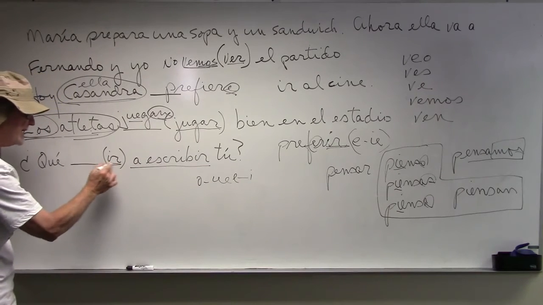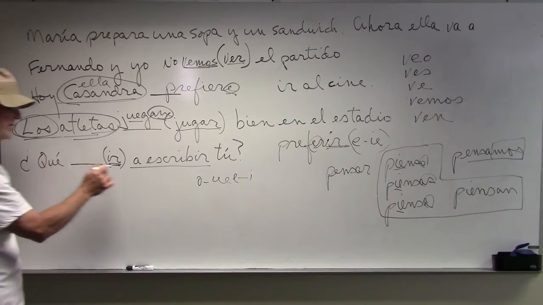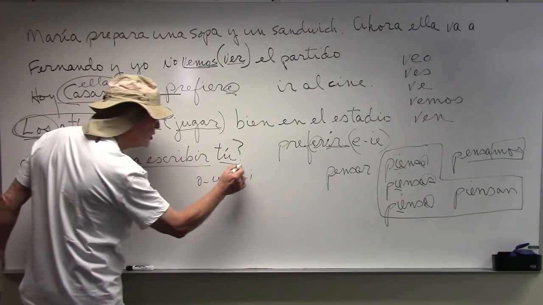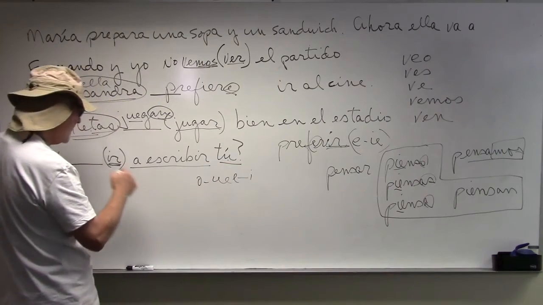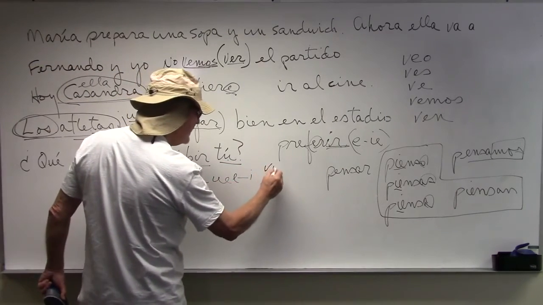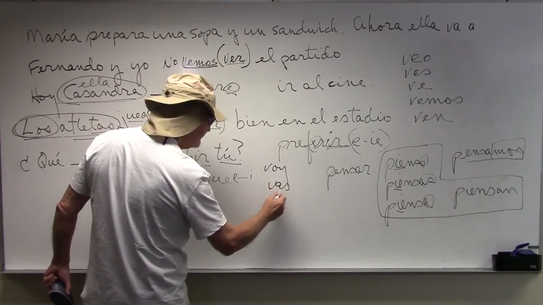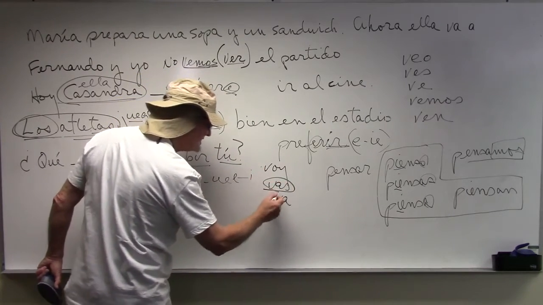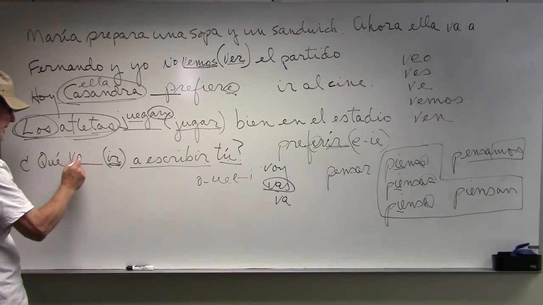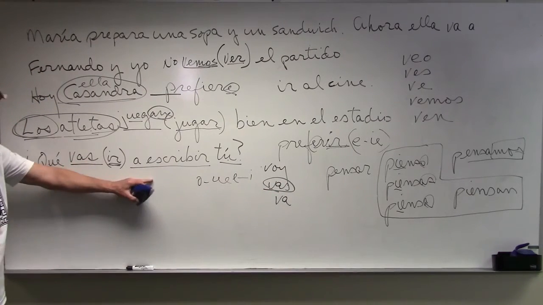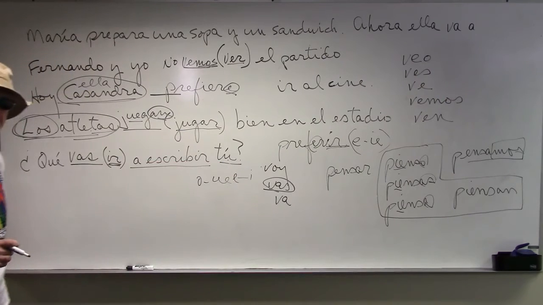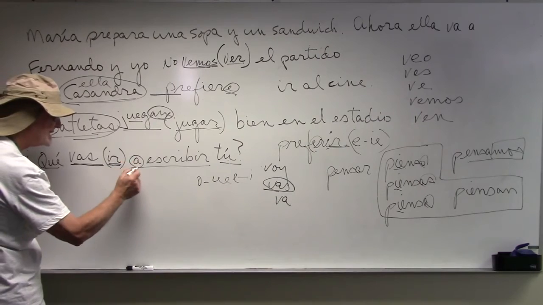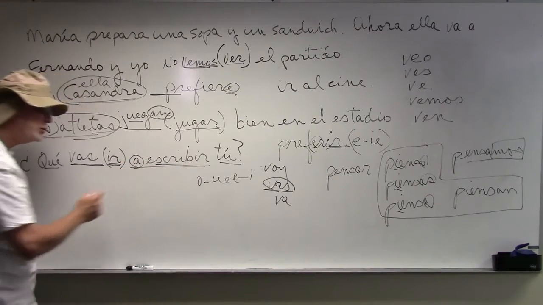So we've got to conjugate the ir. Qué. And who's the subject? Way over here at the end. Tú. So what's the tú form of ir? Voy, vas, va, yes? Vas. There's the tú form, vas. So, qué what? Qué vas a escribir tú. What are you going to write? You see this? What are you going, that's not translated, to write?